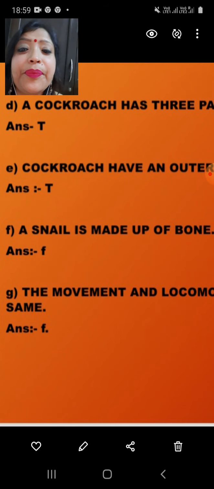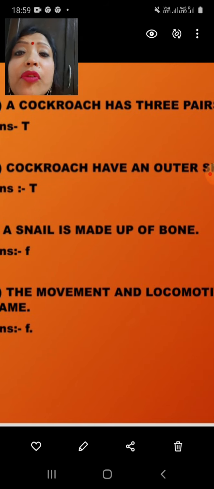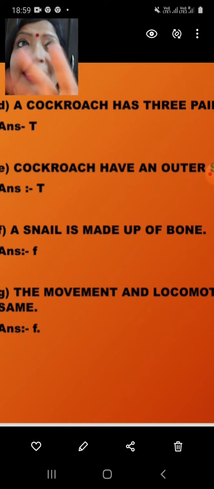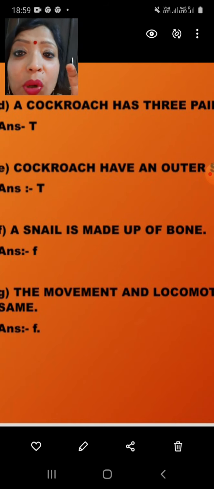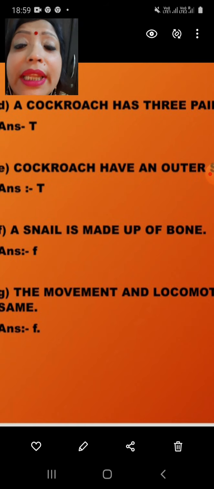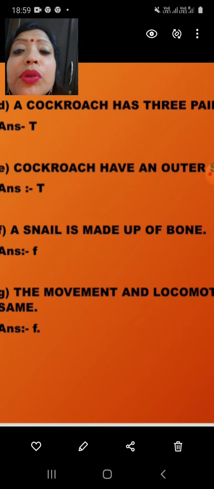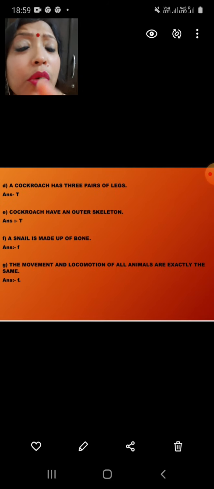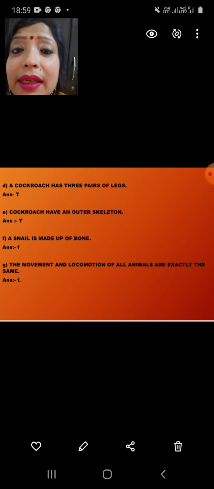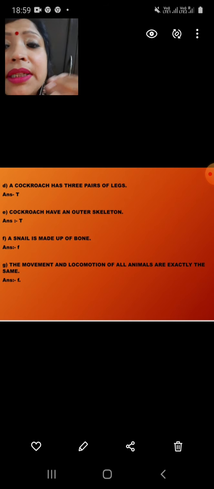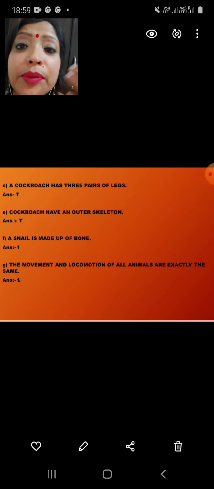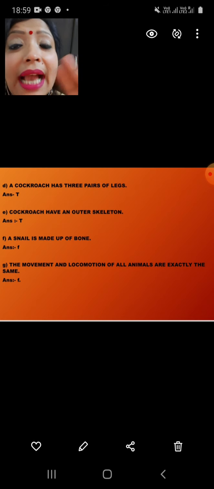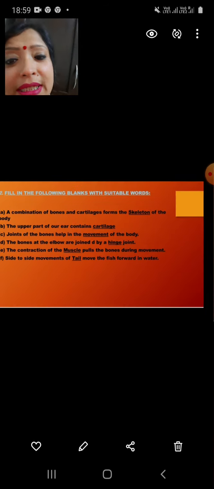It is brown colored. A snail is made up of bone. What do you think? No. Snail is made up of shell. I mean, it has got shells and within it has got a muscular foot and a muscular body. So, in any way, it doesn't have the bone. The movement and locomotion of all the animals are same. What do you think? No, because the movement of the human being cannot be similar with the movement of the earthworm, and the movement of earthworm cannot be similar with the movement of fish. So every animal has its different pattern of movement.